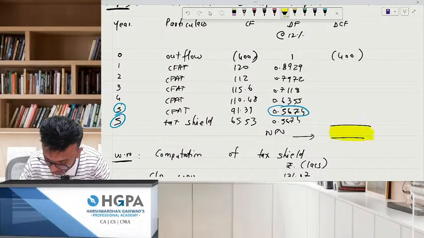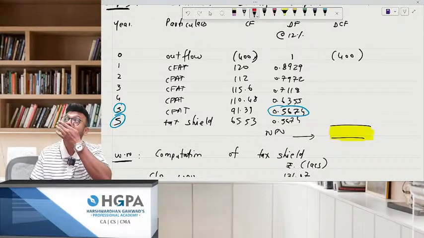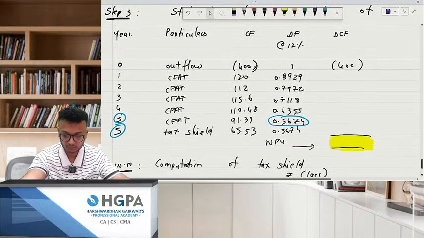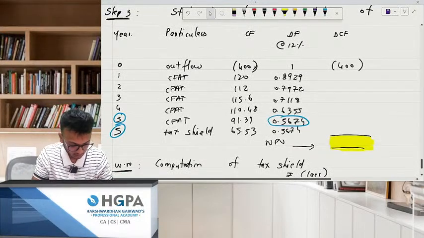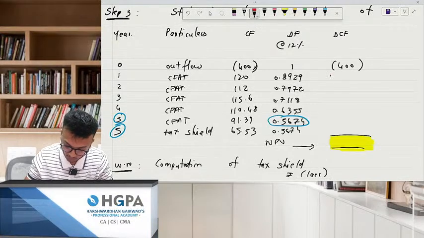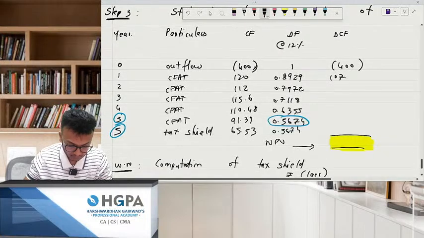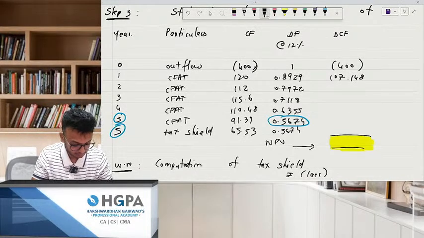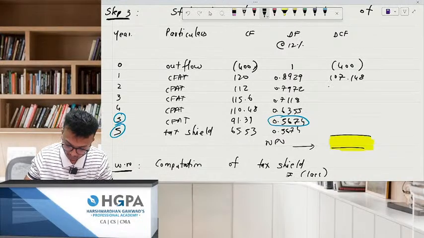What is the NPV? Anyone can tell me? Fast. 120 into 0.8929 is 107.148. 112 into 0.7972 is 89.28.